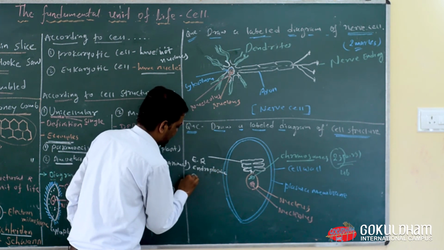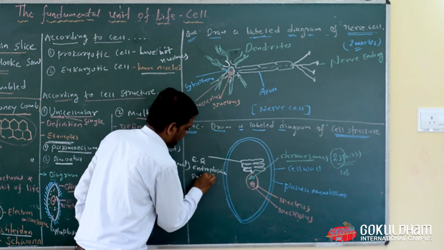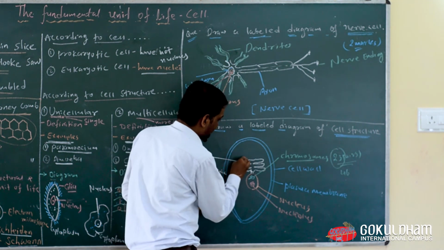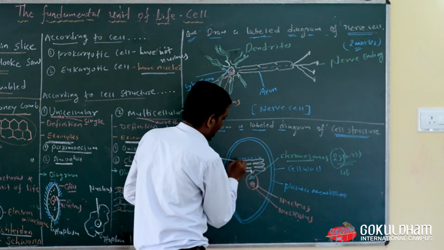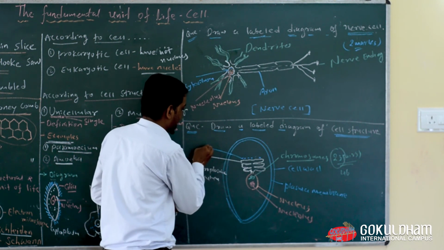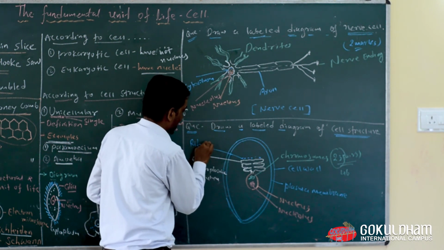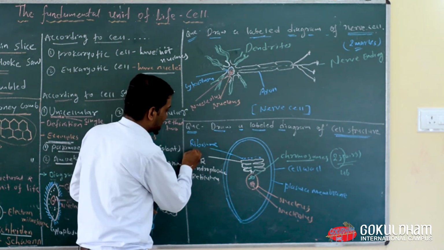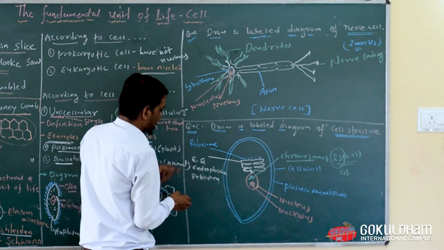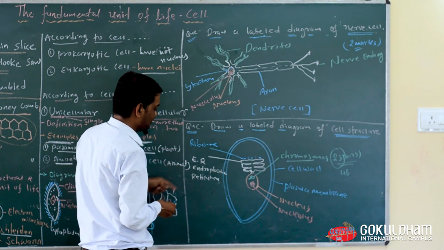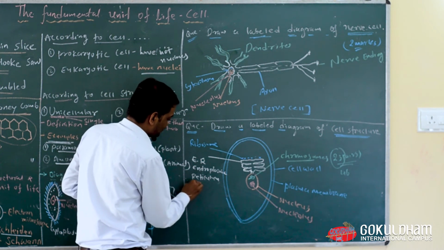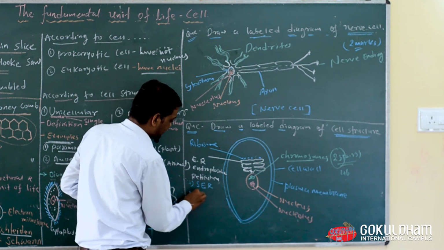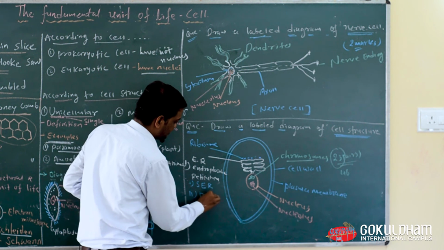Now on the endoplasmic reticulum we observe a structure known as ribosome. When ribosomes are observed on the endoplasmic reticulum, on the basis of ribosomes we divide ER into two parts. The first one is smooth endoplasmic reticulum, and the second one is rough endoplasmic reticulum.